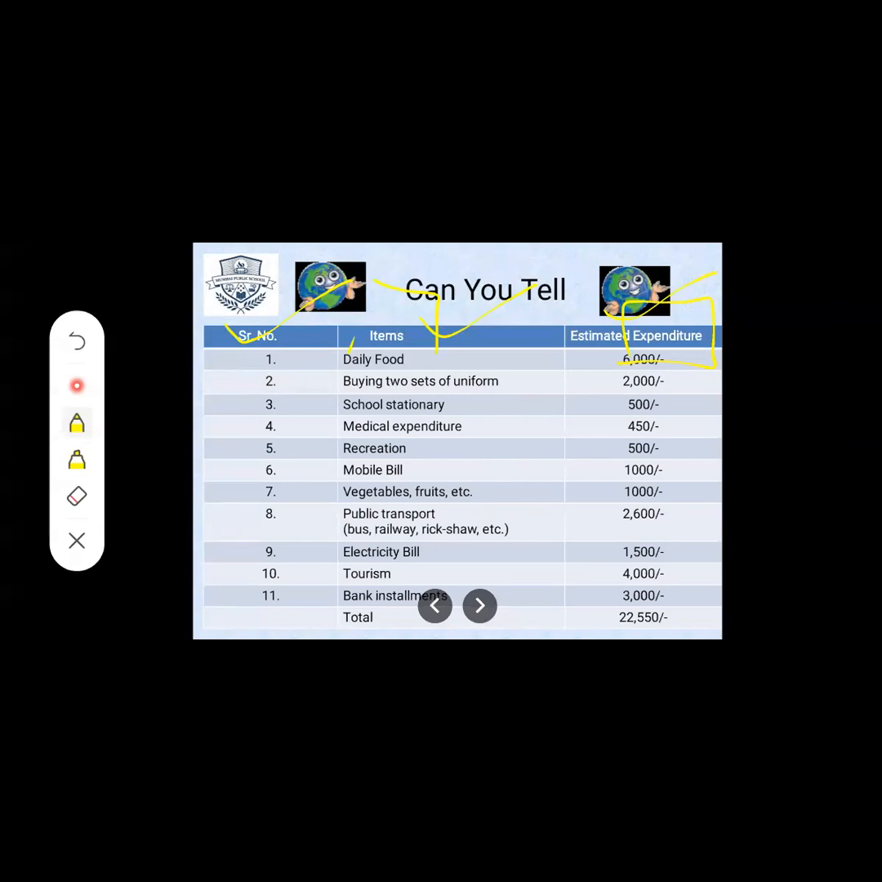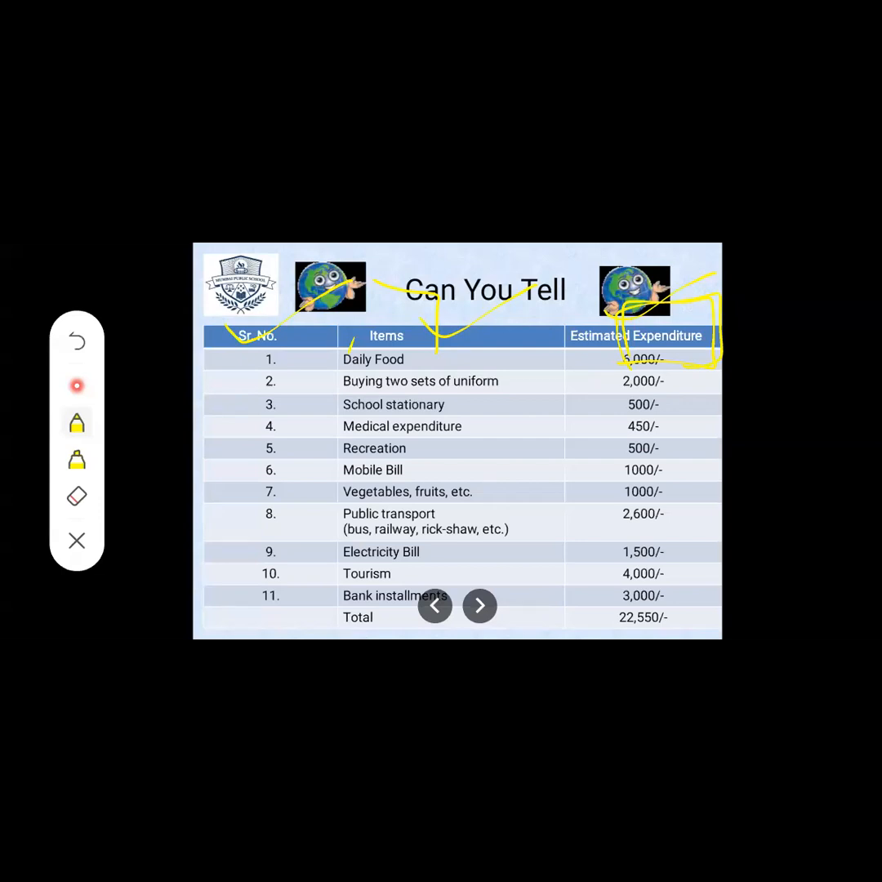First let's know what is expenditure. Expenditure means an amount of money which is spent. Spending funds is known as expenditure. A particular amount we are giving, we are spending it. That is known as expenditure.